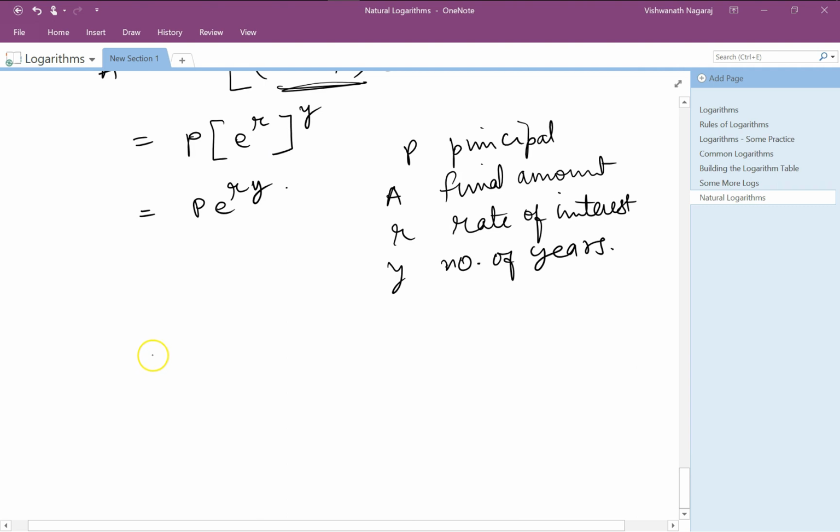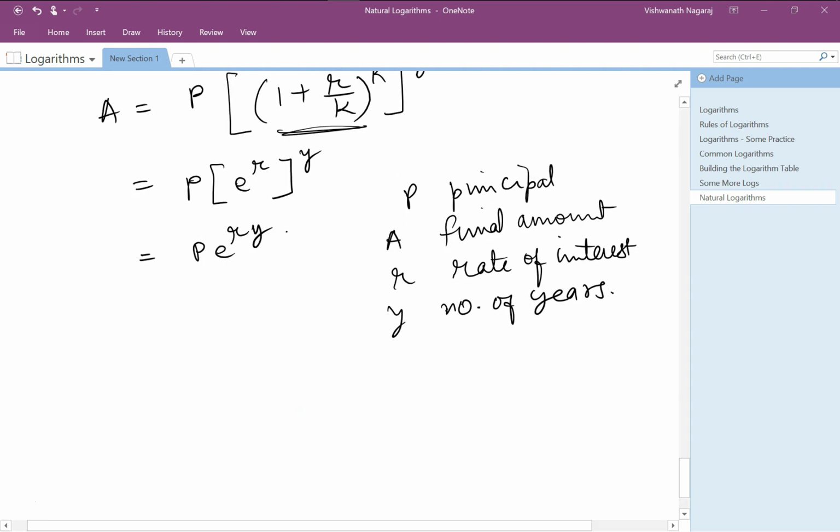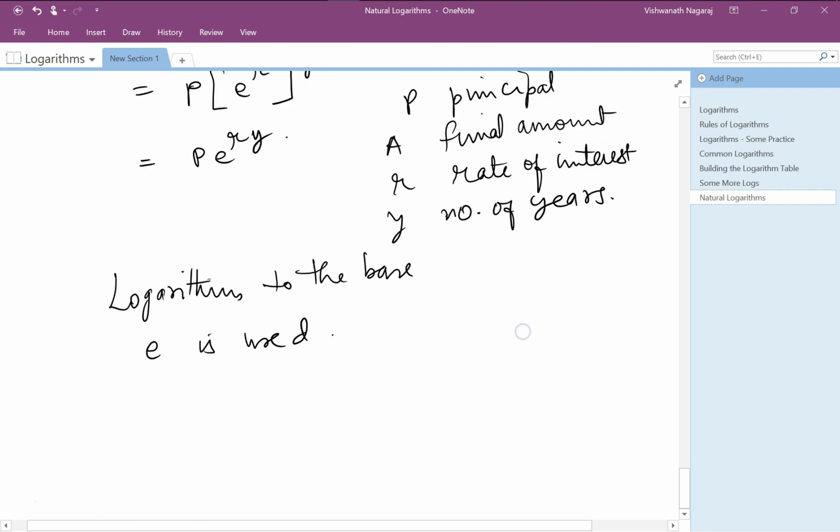And e appears all over the place in nature. So for many areas of applications, logarithms to the base e are used, and this base is so commonly used that it has its own notation. Remember, if the base is 10, we say log of x without writing anything here. If nothing is written, it means it is to the base 10.